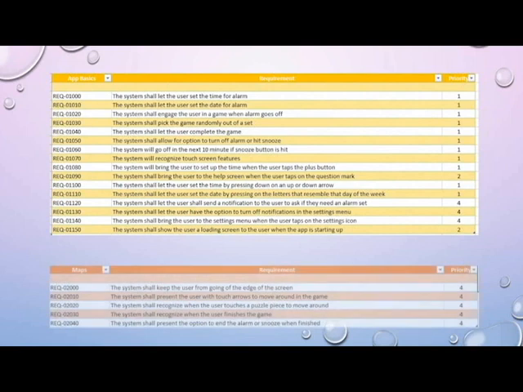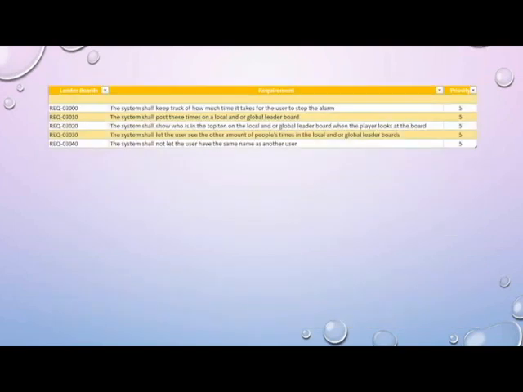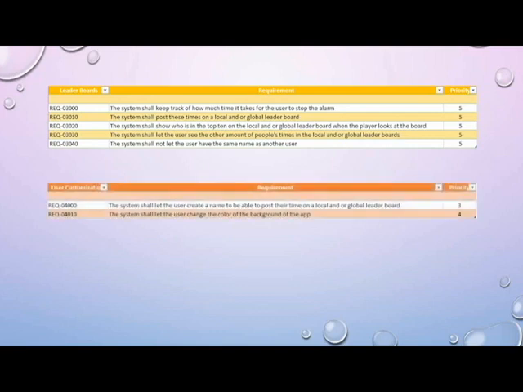Here's our business requirements. We just have a couple different ones. It just shows our priorities. So our main priority is for the user to set the alarm, for them to complete the brain games, and all that fun stuff. Stuff that's not really our top priority is leaderboard stuff. We thought it would be cool to set a leaderboard to see who completes the game fastest or when they wake up, at different times, but that is not at all our priority.